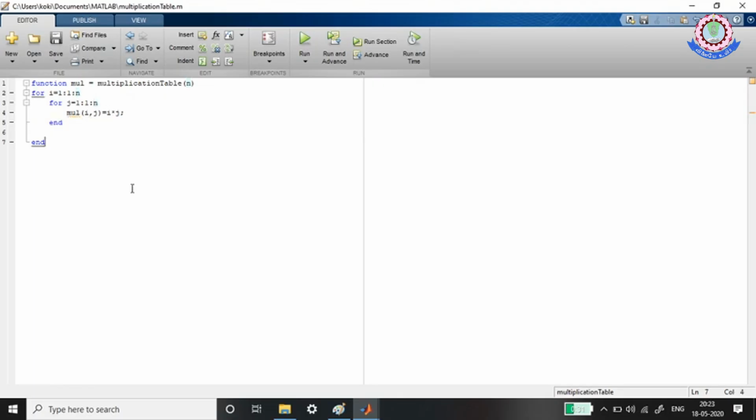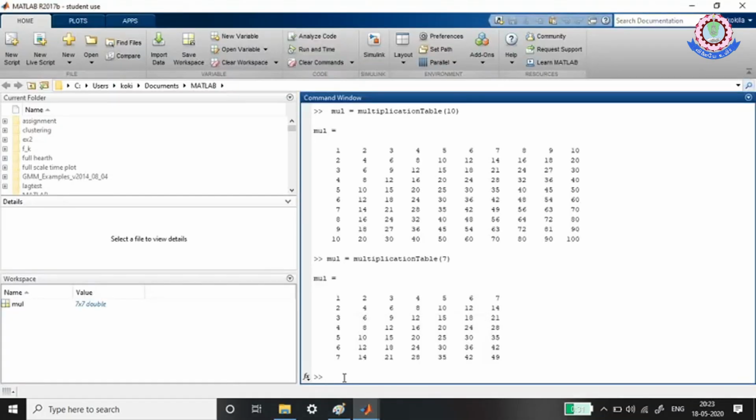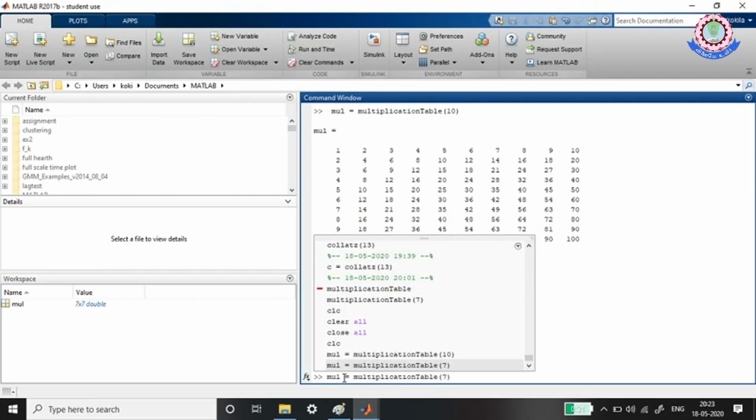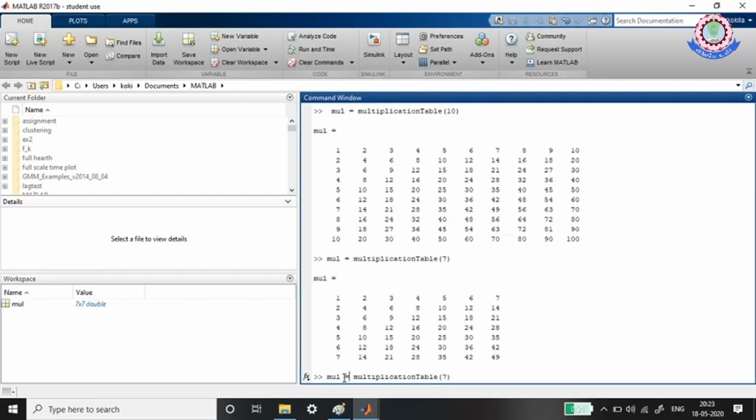So that's it, this is the small code. Once I run this code, you will get the output. See here, the running is very simple. I just take it off, only the function name.